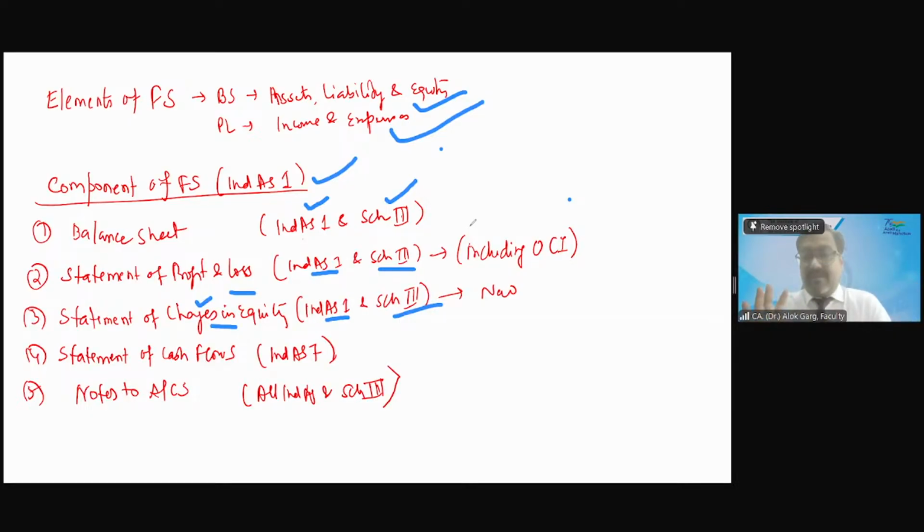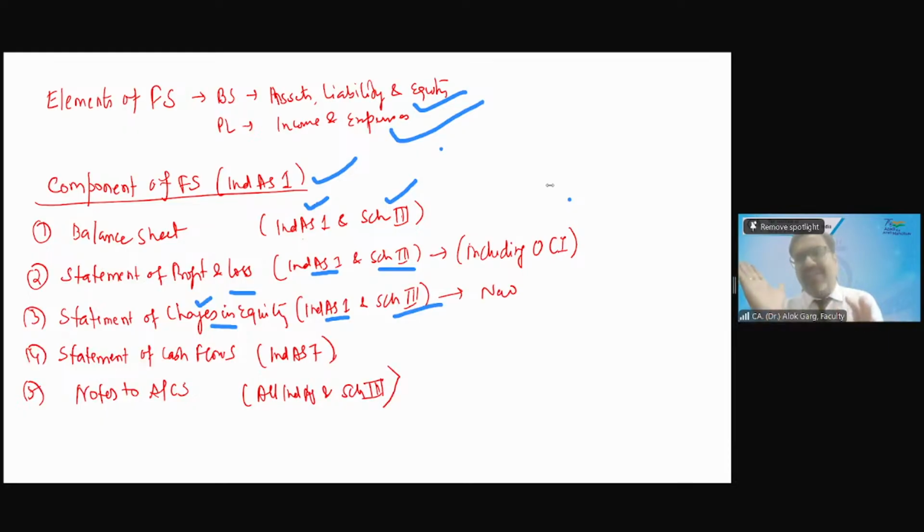You know, Schedule 3 is silent on the format of the cash flow. Schedule 3 is not giving you cash flow. Schedule 3 says that please refer Ind AS 7 for the purpose of preparation of statement of cash flows. And Ind AS 1 defines the components, right? Ind AS 1 defines that these are the 5 components of the financial statement. But wherever the statement of cash flow comes, Ind AS 1 says that please go to Ind AS 7. So Ind AS 1 refers Ind AS 7.